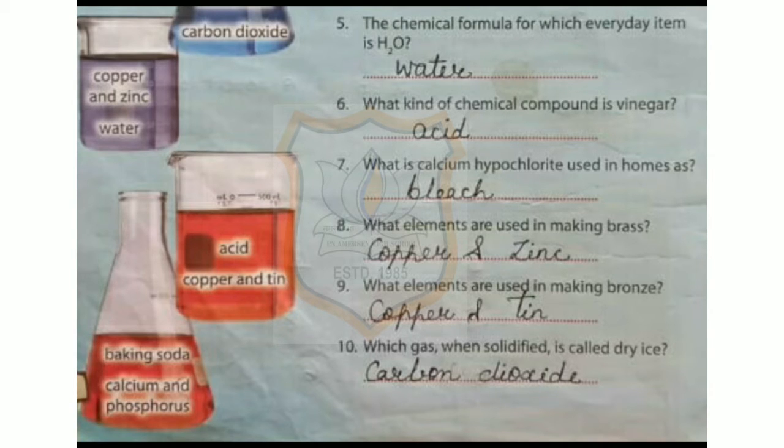Sixth one. What kind of chemical compound is vinegar? It is an acid. Seventh one. What is calcium hypochlorite used in homes as? Bleach. Eighth one. What elements are used in making brass? Copper and zinc. Ninth one. What elements are used in making bronze? Copper and tin. Tenth one. Which gas when solidified is called dry ice? Carbon dioxide.